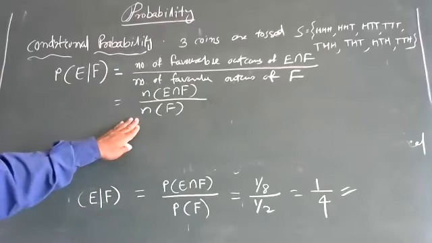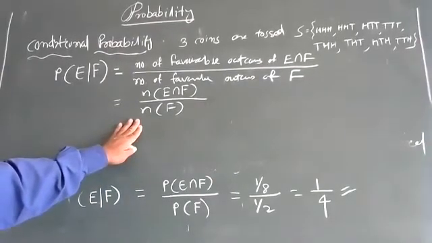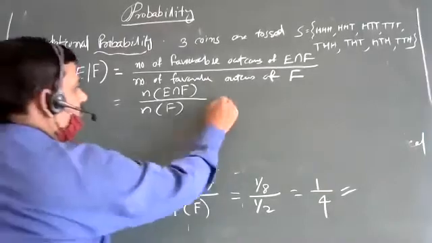Now divide both numerator and denominator by the number of sample points in the sample space.